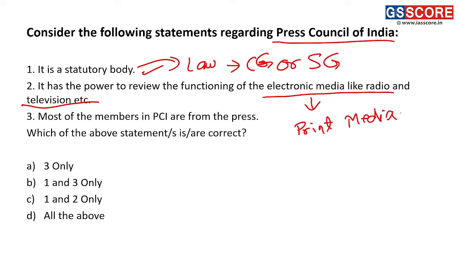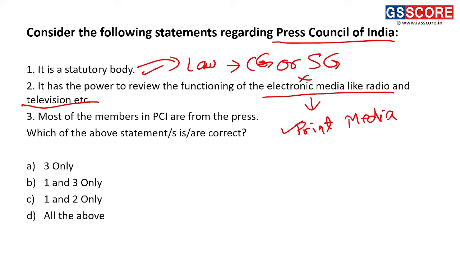Specifically, the Press Council of India looks into the functioning of print media.